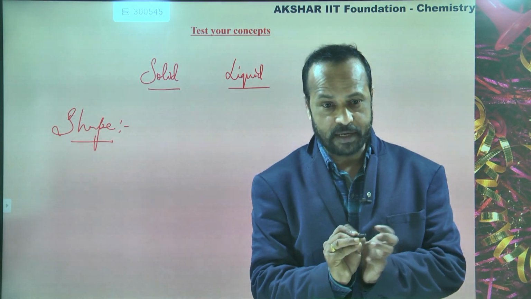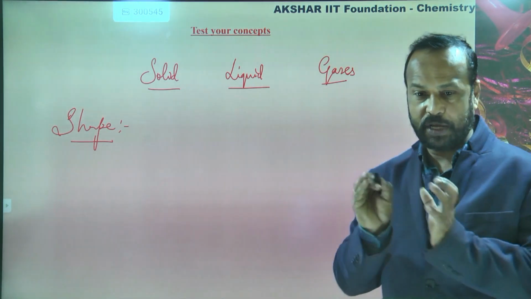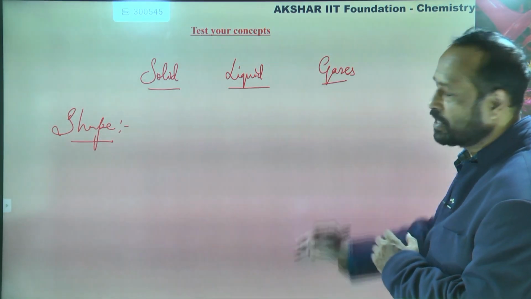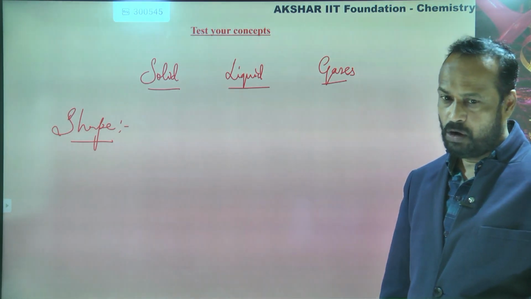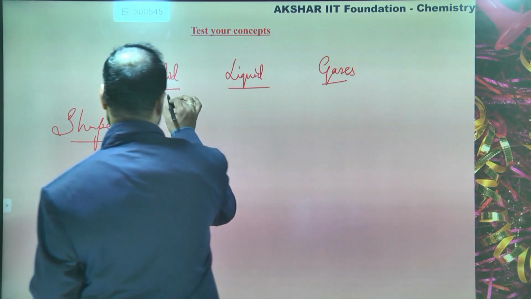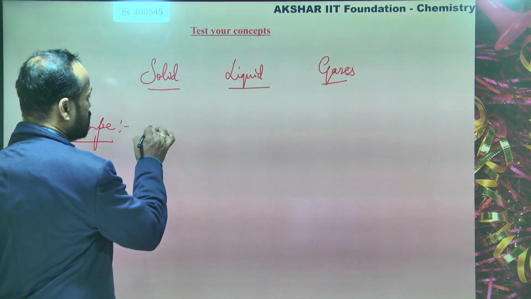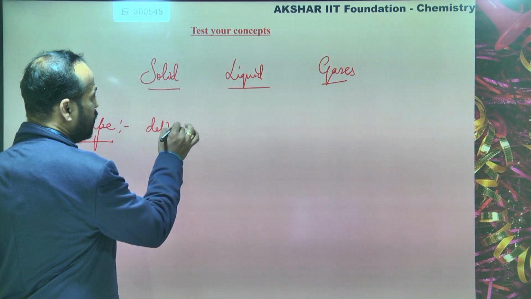Do you think that all of these have a definite shape? Is there a particular shape for all these solids, liquids and gases? No, only solids have a definite shape. Yes or no? Solids have a definite shape.